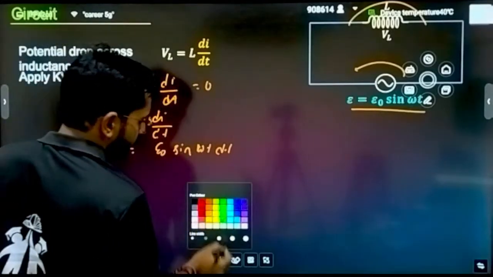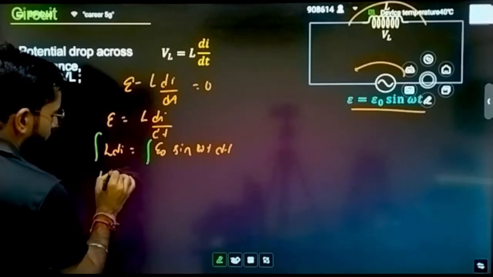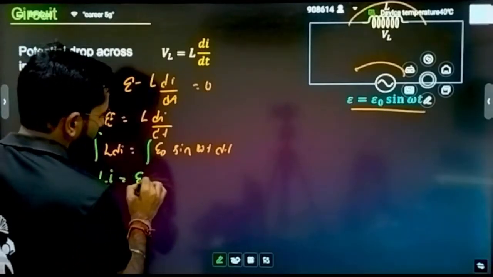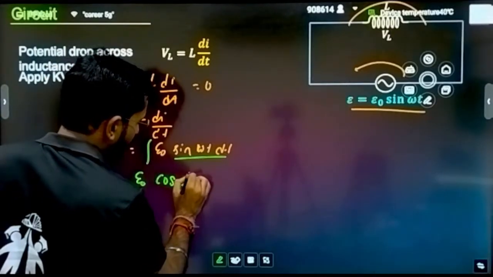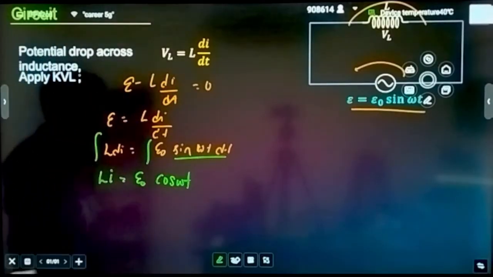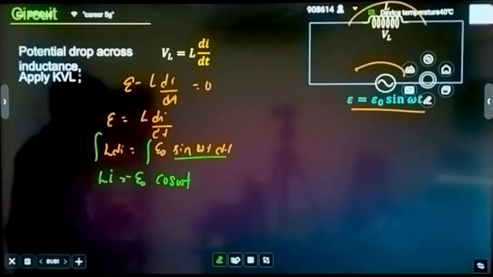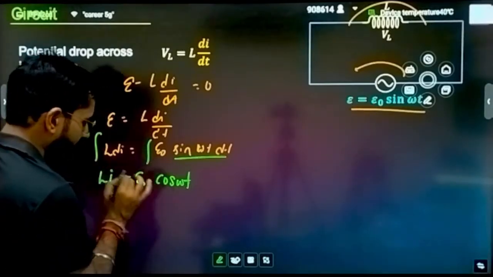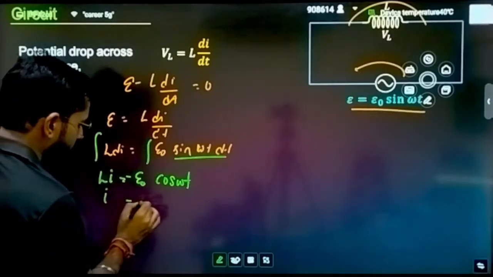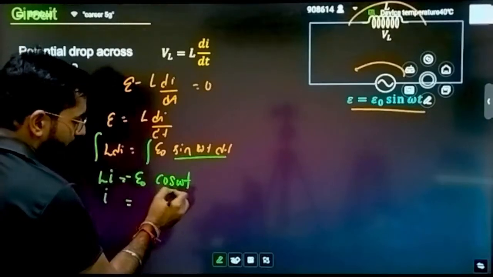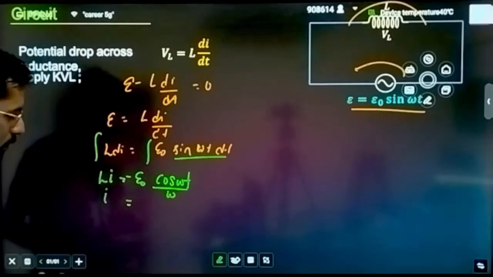Now integrate it on both sides. Integration is going to give you what? L into I is equal to E naught, that is constant. Integration of sine omega t is going to give you what? Cos of omega t, and it also gives a minus sign as well. Correct? One more thing, integration means the coefficient of time will also come, so it is divided by omega.